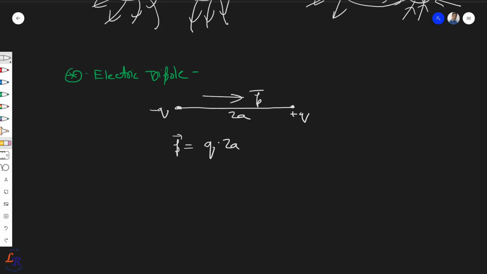So this is how it is defined. Generally in the direction we say P cap, where P cap is from minus Q to plus Q. The axis which is joining this plus and minus is also called the dipole axis.